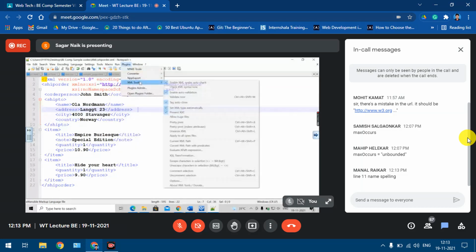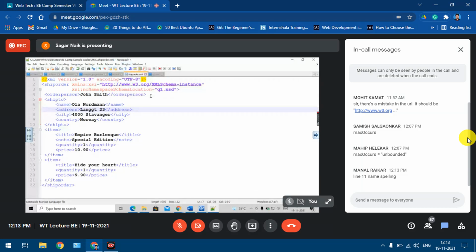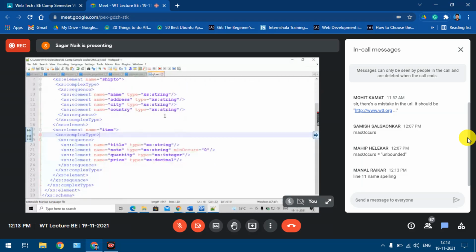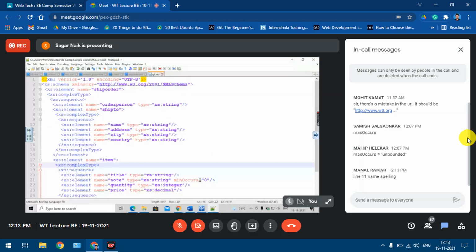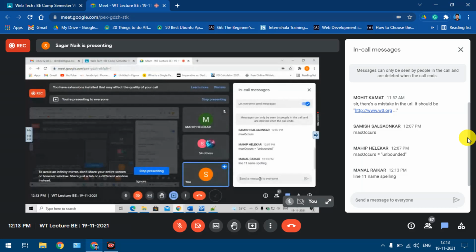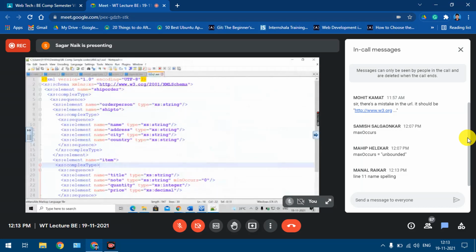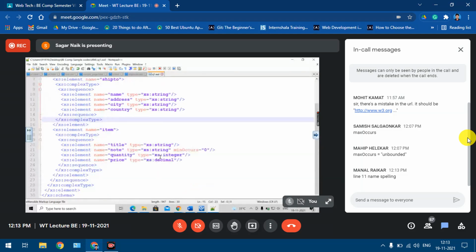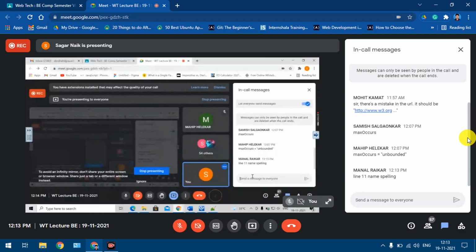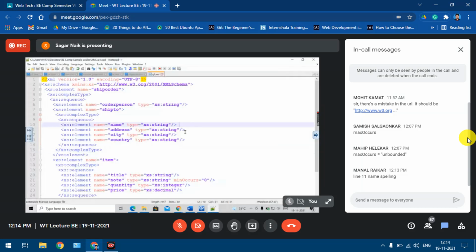Any difficulties over here? I hope you understood the question, right? Any difficulties in this example? Okay, line 11. Yes, correct. Any other problems in this code? Yes, maxOccurs unbounded, line 11, correct. Let's verify one more time.